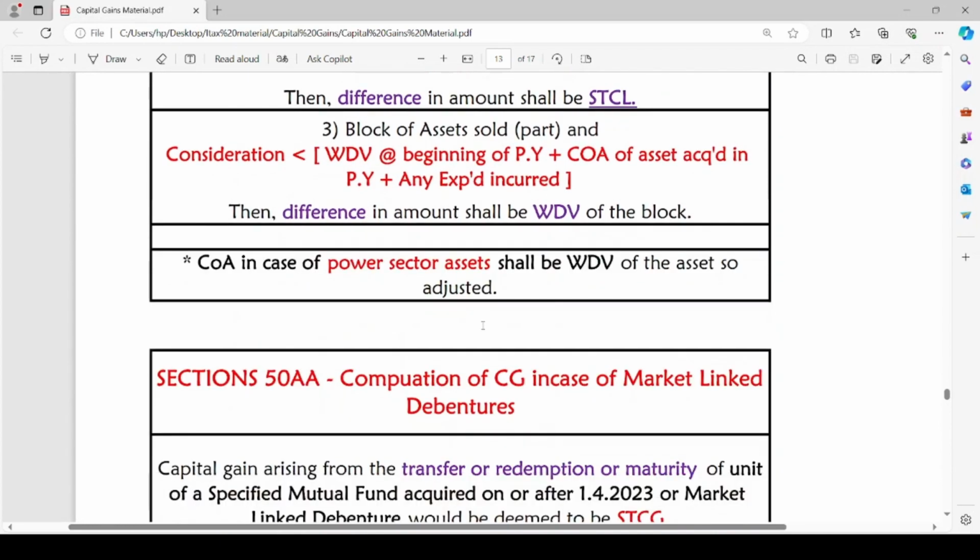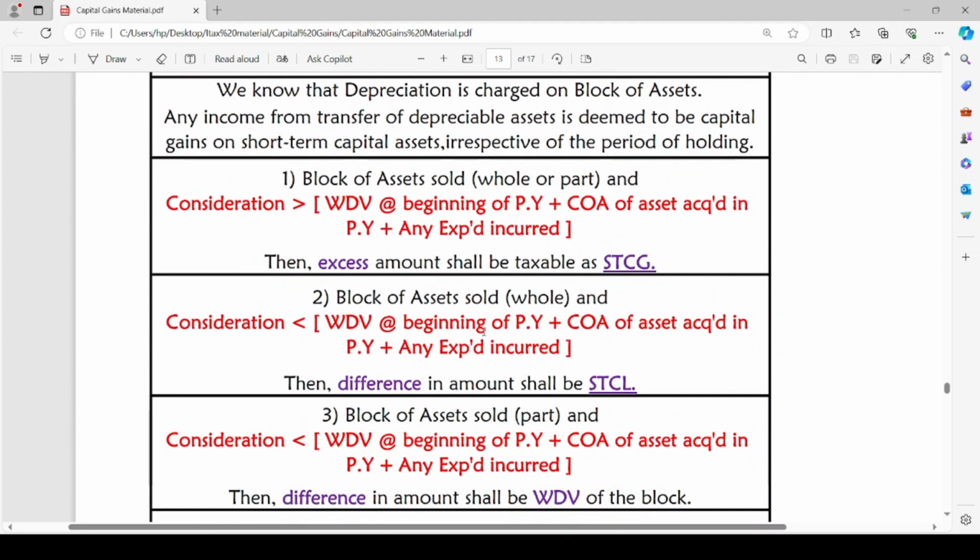There are 3 cases for depreciable assets. There are 3 circumstances under which the capital gains may differ on sale of such depreciable assets. Let us see one by one. The first case is block of assets sold whole or part. When the block of asset is sold whole or part and the consideration received on transfer is greater than written down value at the beginning of previous year plus cost of acquisition of asset acquired in the previous year plus any expenditure incurred.